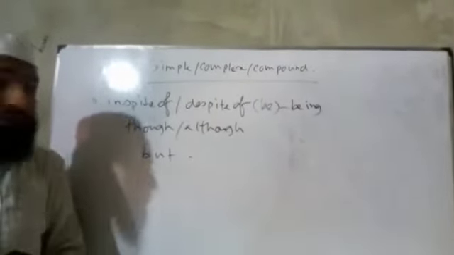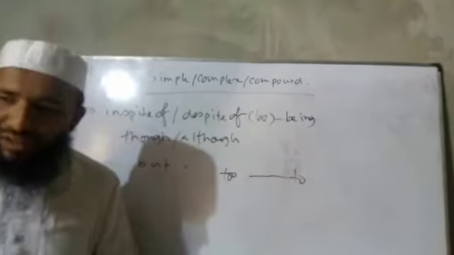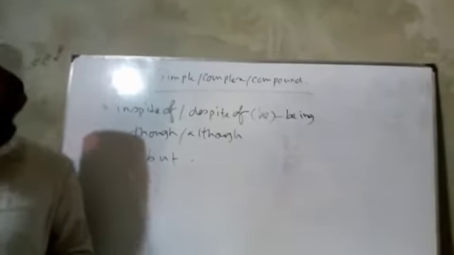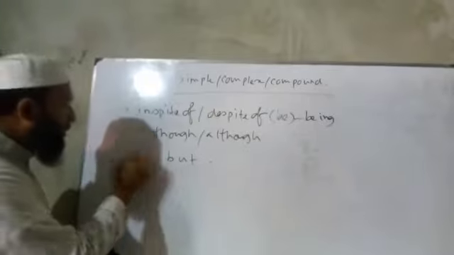Prior to that we have discussed with you about too and to. Do you remember that? Too and to, it's also used in simple. And in complex we said that it will be so and the verb will be in negative, and in compound we said that it will be very. Okay, now we are discussing in spite of. In spite of means notwithstanding. In spite of these situations, in spite of having, like this. So in simple, if there is in spite of or despite of, then in complex will be though, although, and in compound will be but.